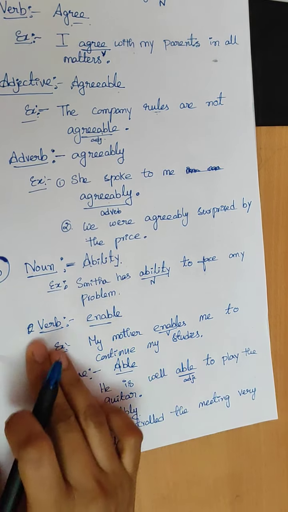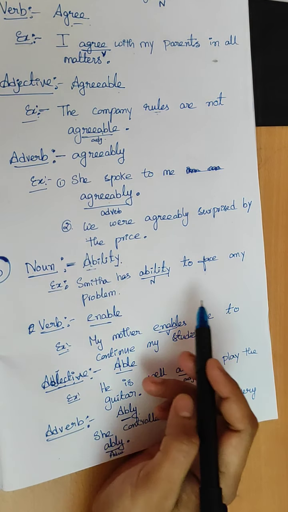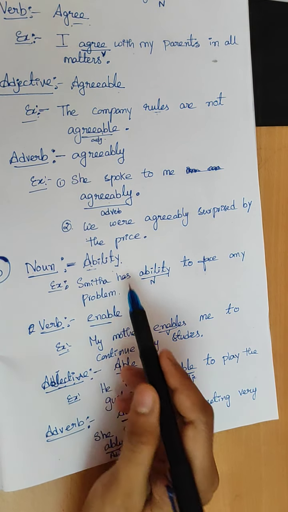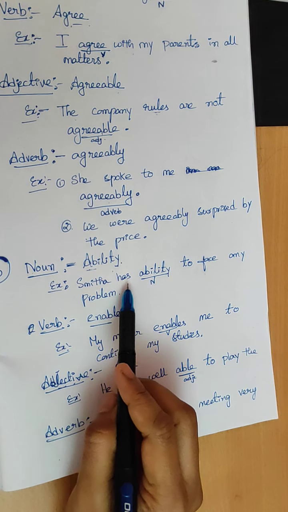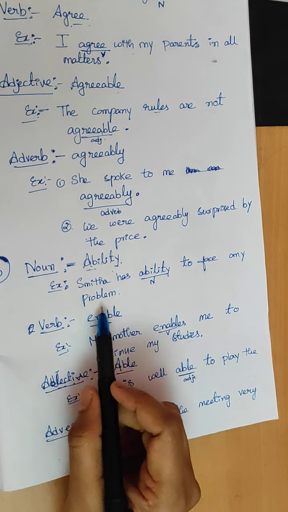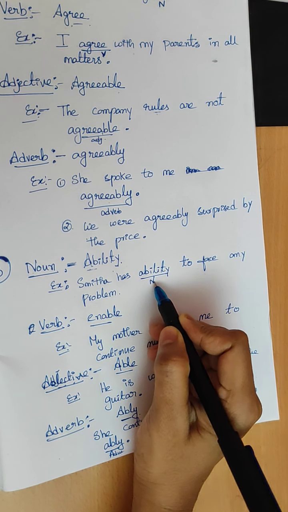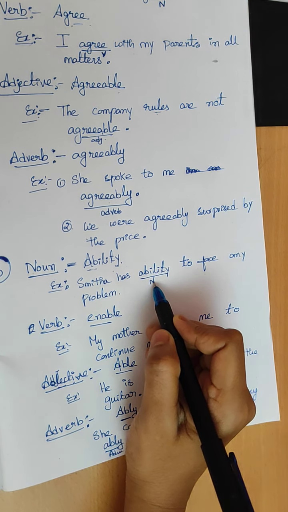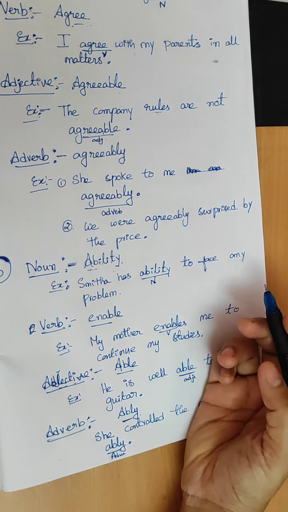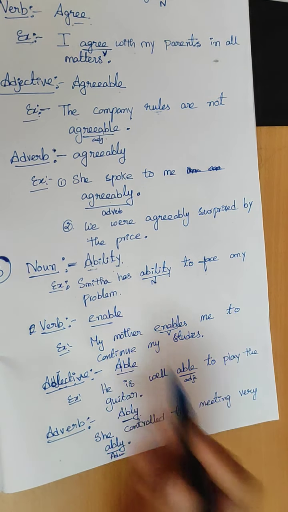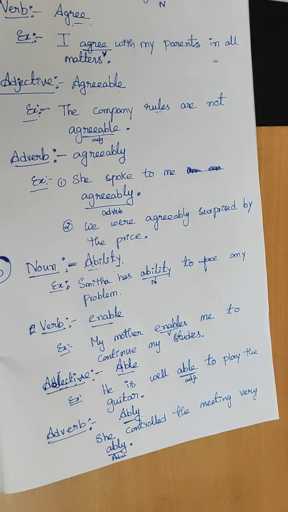Next, another word I have taken here, ability. The noun form is ability. Example: Smitha has the ability to face any problem. I have the ability to get good marks. You can make sentences like this. Take the same words, but make your own sentences.